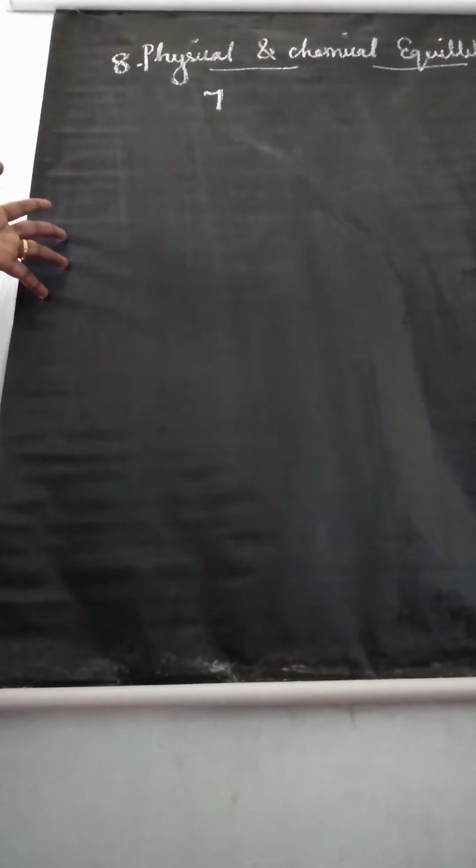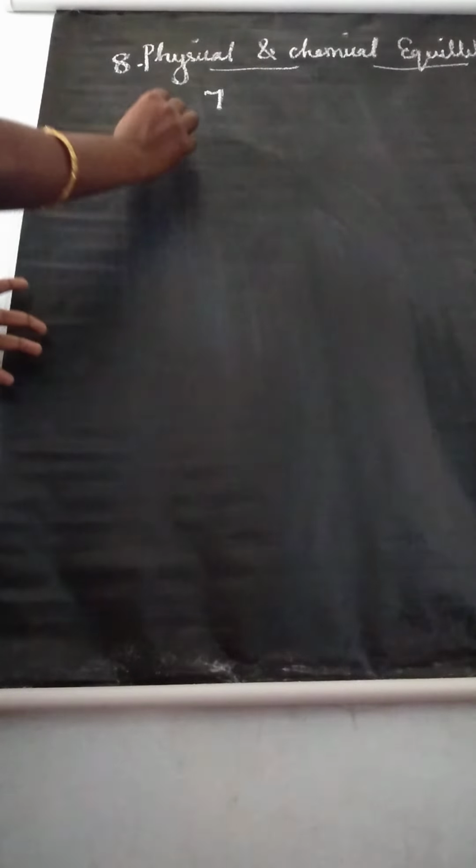Good afternoon, students. Now we have almost completed the first volume portions. There we learned 7 lessons. Now we can start the second volume portion, 8th lesson, Physical and Chemical Equilibrium.